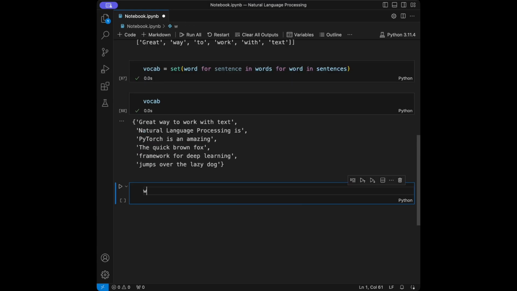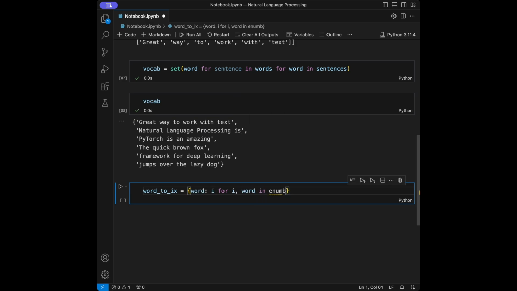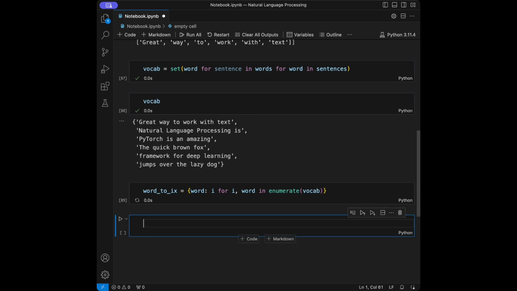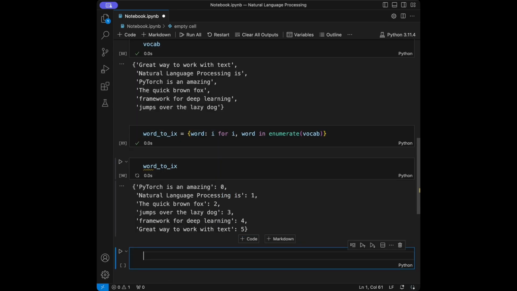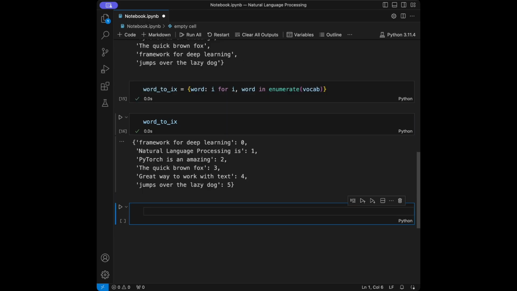Great. Then I'm going to say word_to_index, and then I'm going to say word: index for index, word in enumerate vocab. When I run this, if I call that, we are going to have this 0, 1, 2, 3, 4, 5. We just gave numbers to the words. So I'm going to convert sentences to indices right now.